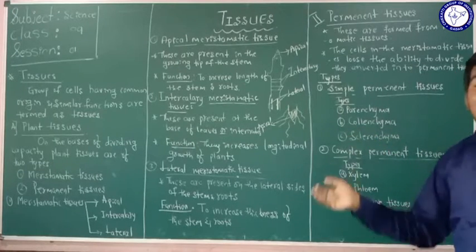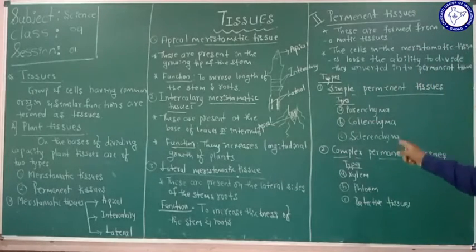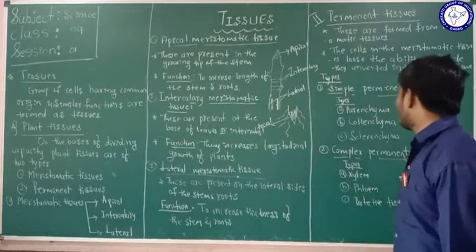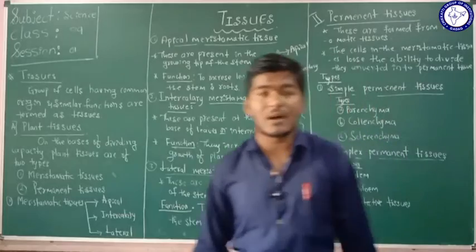And again the simple permanent tissues are classified into three types: parenchyma, collenchyma and sclerenchyma. And complex permanent tissues are classified into three types: xylem, phloem and productive tissues. So we can now study the simple permanent tissues and their types.